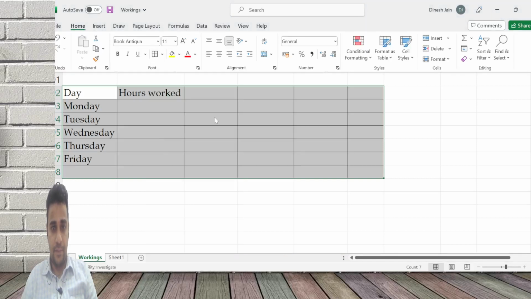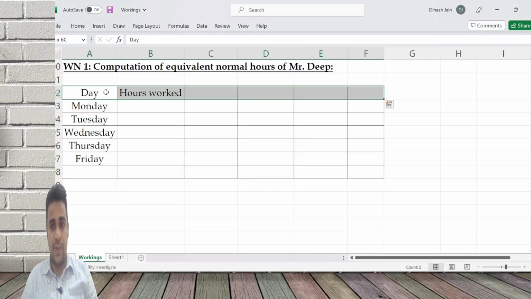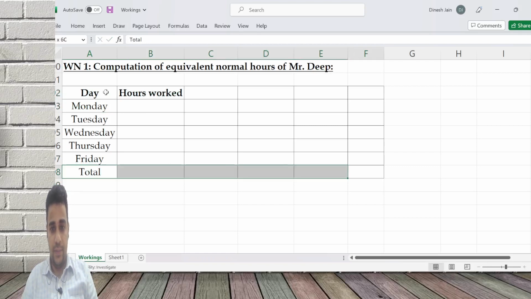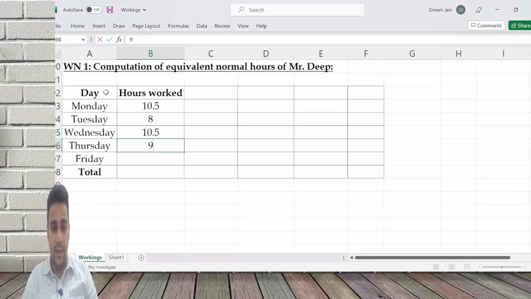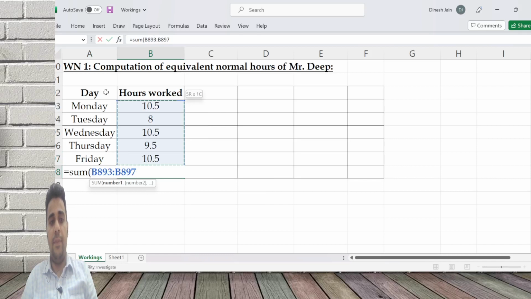Day and hours worked, and total. The hours worked are 10.5, 8, 10.5, 9.5 and 10.5. This will involve some overtime angle.